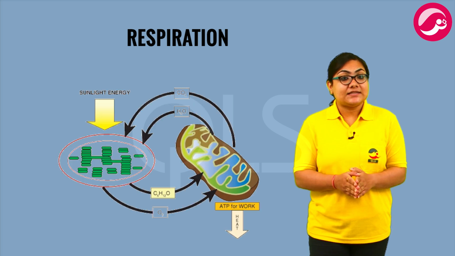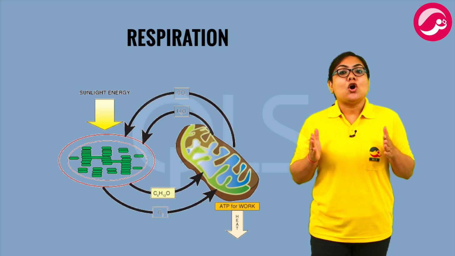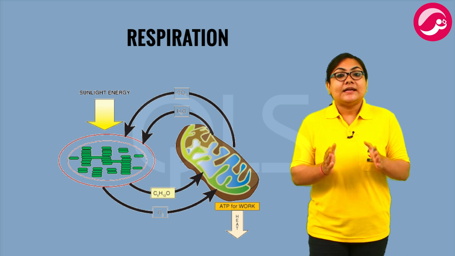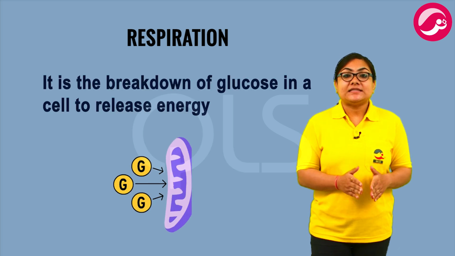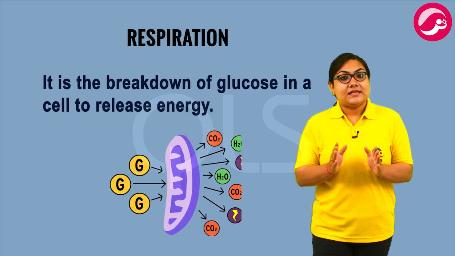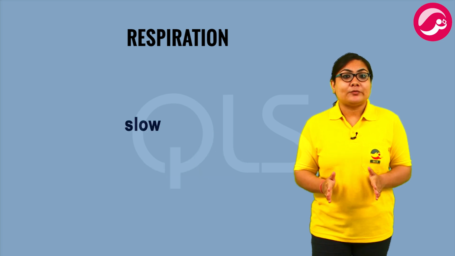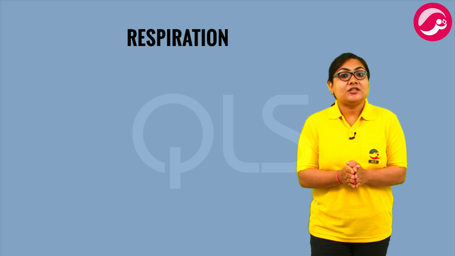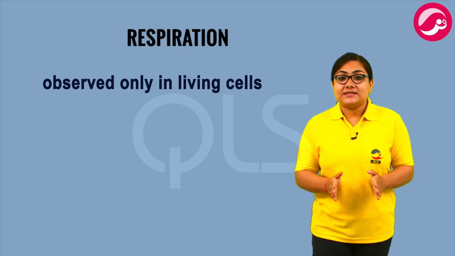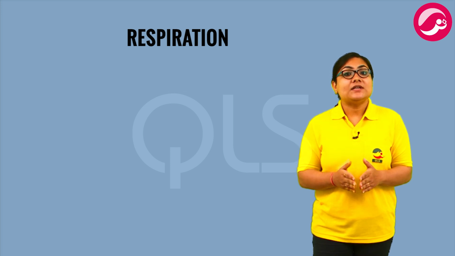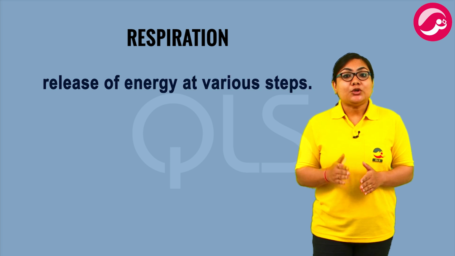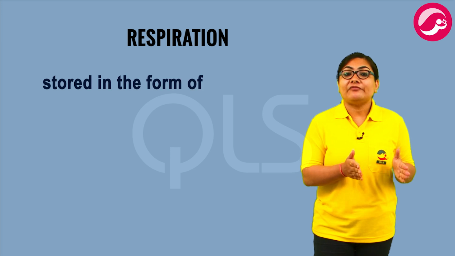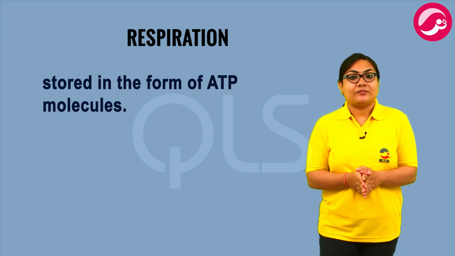Cellular respiration is a chemical reaction which involves oxidation of food. It is the breakdown of glucose in a cell to release out energy. Cellular respiration is a slow process which occurs at a body temperature. Cellular respiration is observed only in the living cells. It involves release of energy at various steps. The energy released will be stored in the form of ATP molecules.